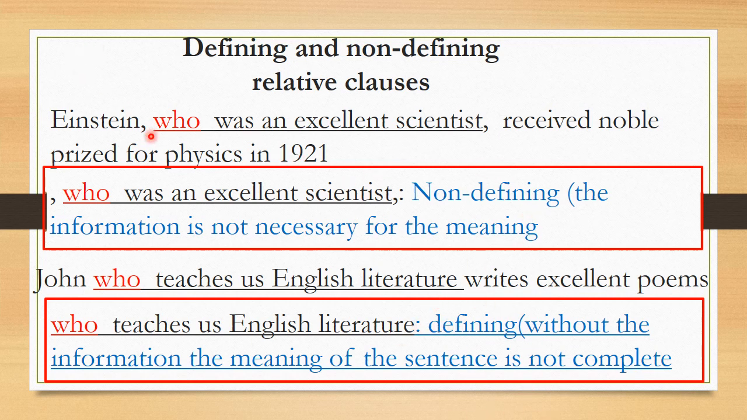And notice here, when the relative clause is non-defining, it's between two commas. It means we can leave it out of the sentence, and we have a correct sentence. We can say Einstein received Nobel Prize for Physics in 1981. The sentence is correct. When the relative clause is defining, it means it's necessary for the meaning. We don't have commas, it's one sentence. John who teaches us English literature writes excellent poems, it's one sentence. If we say John writes excellent poems, it's not correct. Okay? I think it's clear.